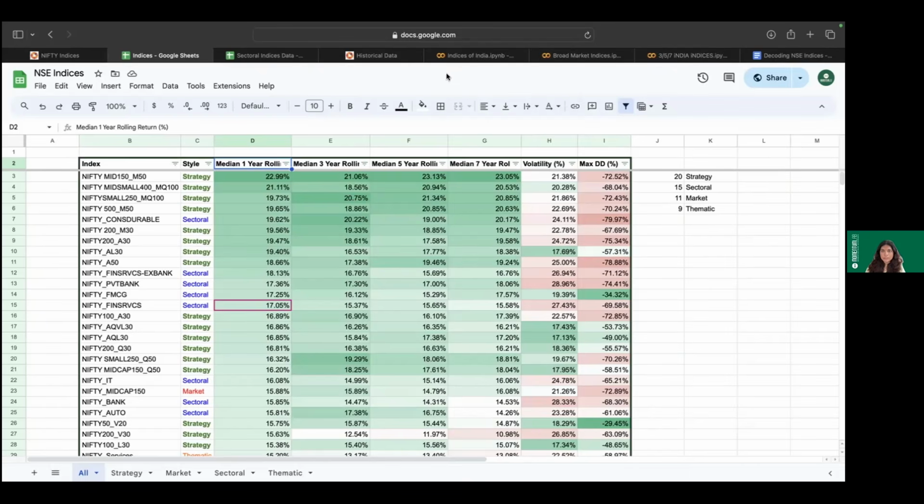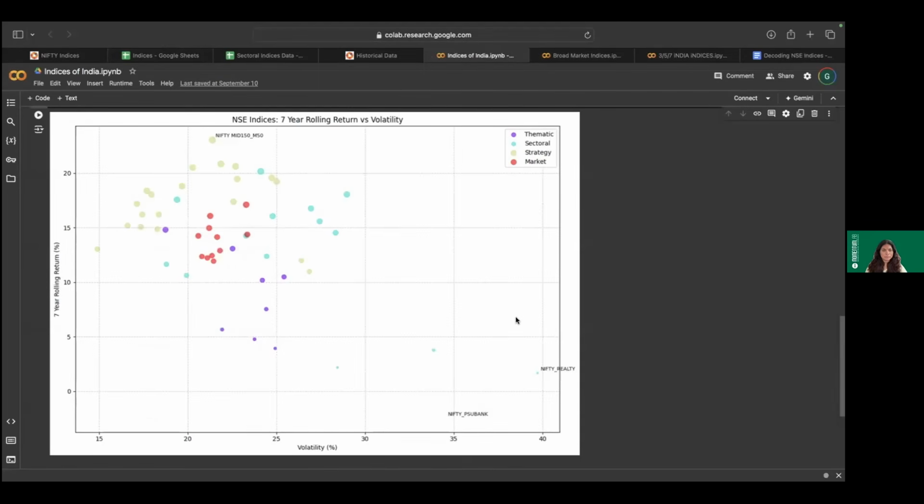Yeah, absolutely. So, of course, this table is a very detailed one, and it will be linked in the description for all of you to take a look at. But if you just want to understand how this risk and reward is spread across a canvas, we've drawn a scatter plot which puts all of these data points in one place. So it's just for an easy understanding with this bubble chart.